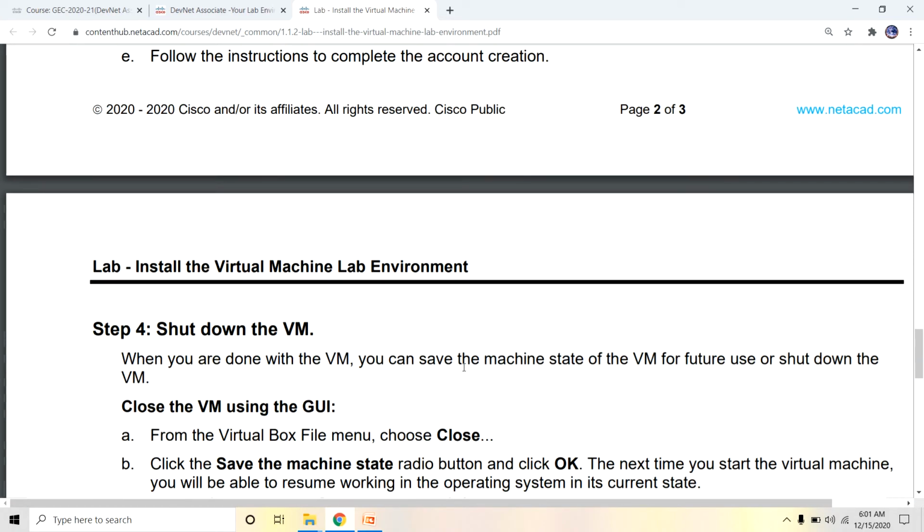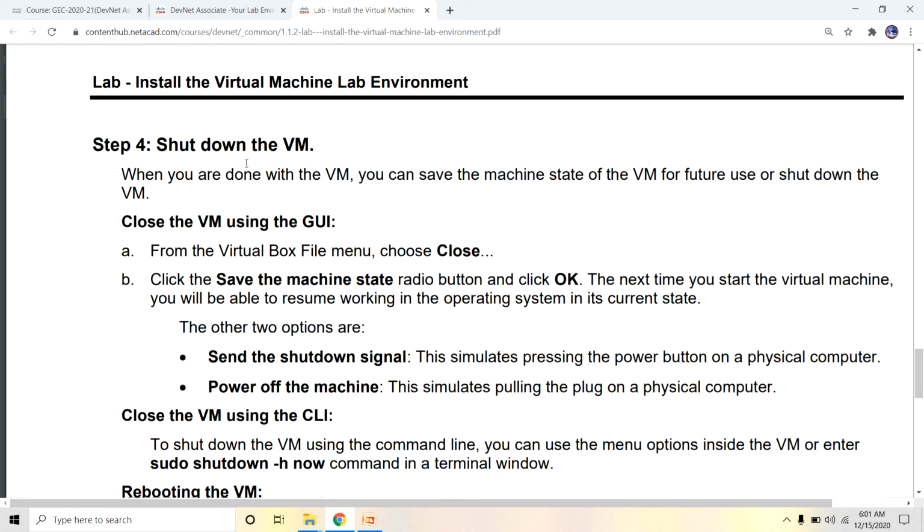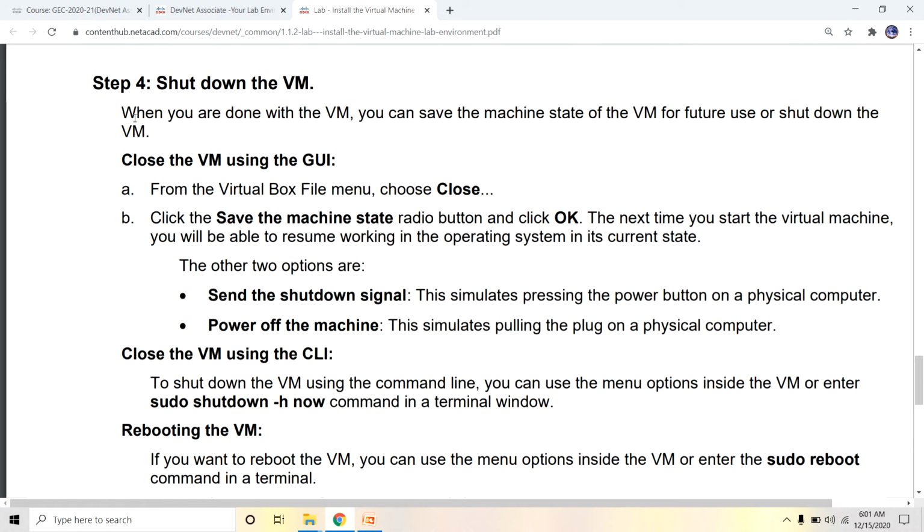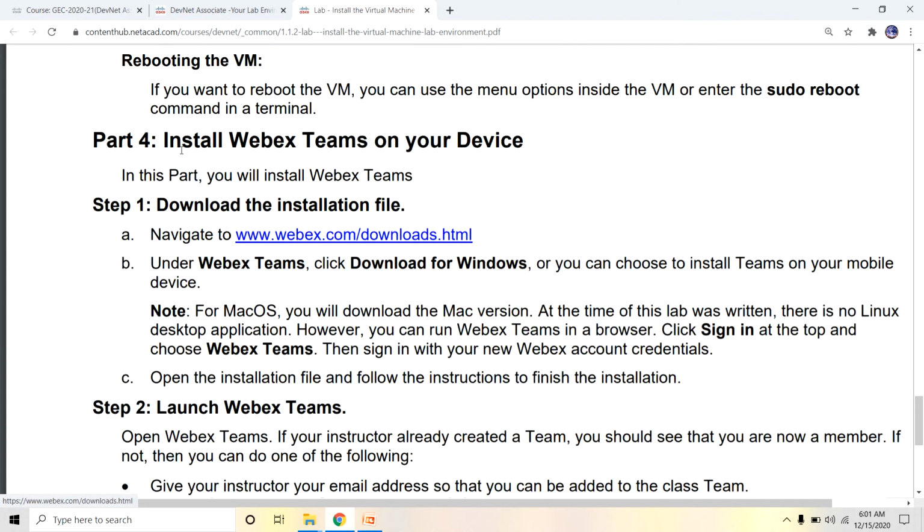Next, shut down the virtual machine. When you are done with the virtual machine, you can save the machine state for future use, or shut down the virtual machine. This is the instruction to shut down the virtual machine. And next, install WebEx Teams on your device.